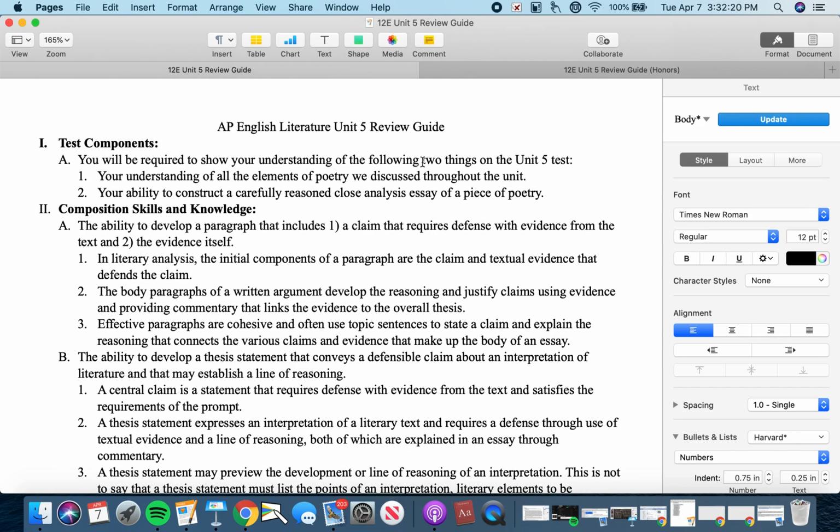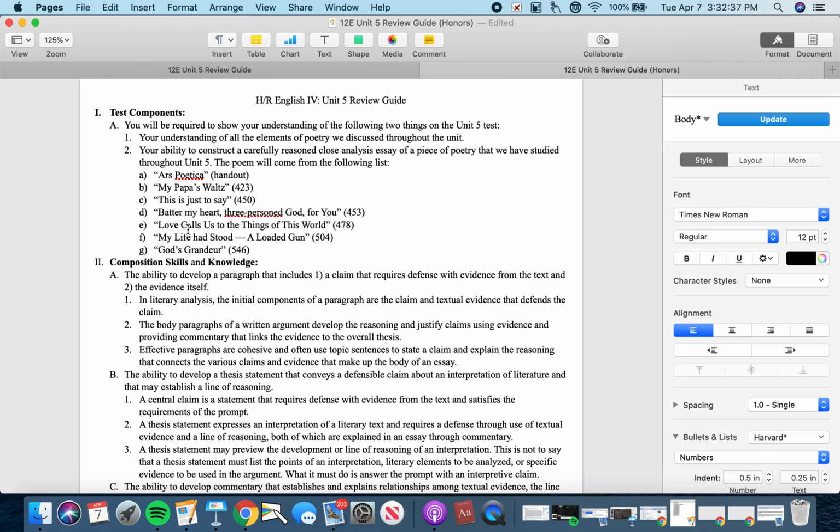The second thing that you're going to need to do is write a close analysis essay, all right? So if you're in the AP class, you're going to write an essay about a piece of poetry that perhaps you haven't studied before and that I'm not alerting you to the existence of, all right? So if you're in the Honors English 4 course, you've got it a little bit easier, although still pretty challenging overall as we approach the end of your English education here at Redeemer. You need to be ready to write an independent analysis about a prompt that I have not given you yet, about one of these poems, okay?